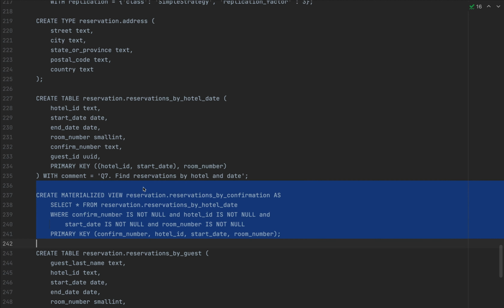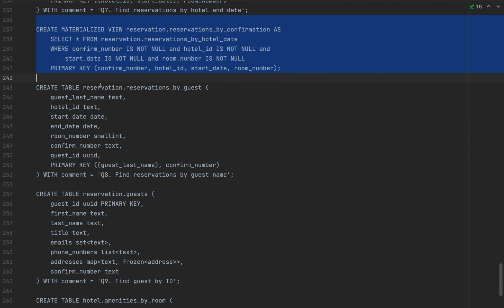The materialized views you're going to ignore, and reservation.reservation by guest is another table that is very useful for querying. So for every guest last name and confirmation number, we can find a particular reservation with a hotel ID, start date, end date, and so on and so forth in some sort of centralized fashion.